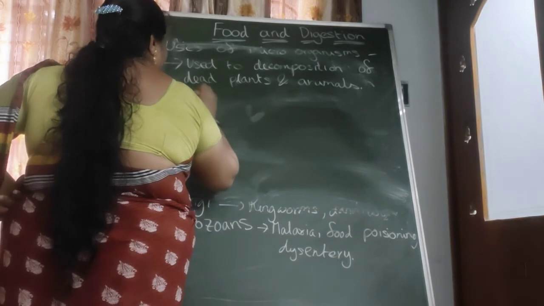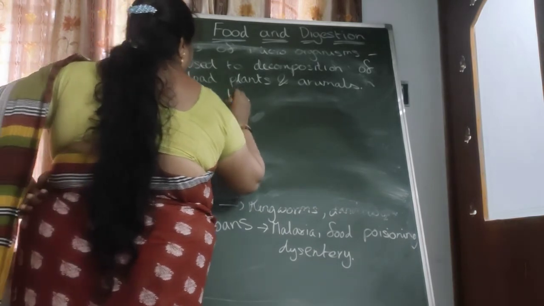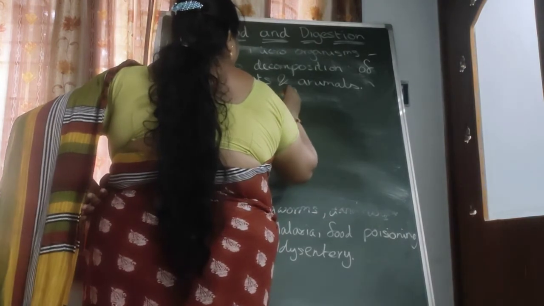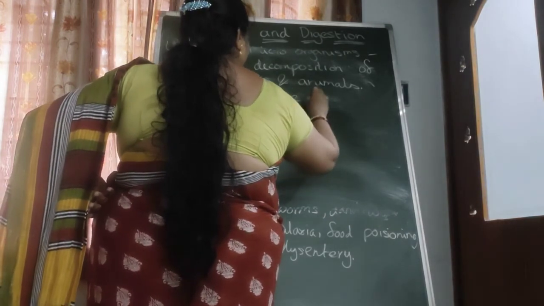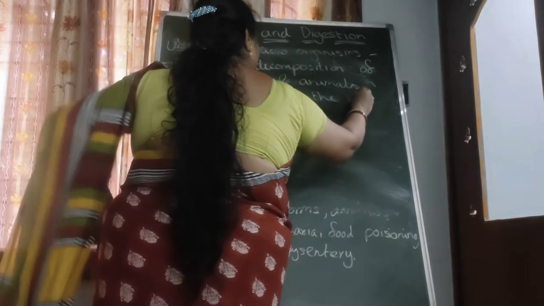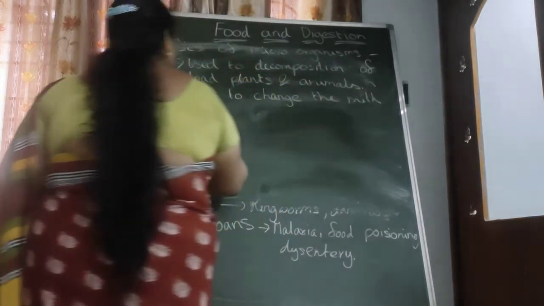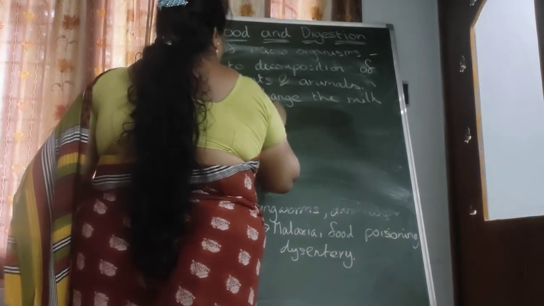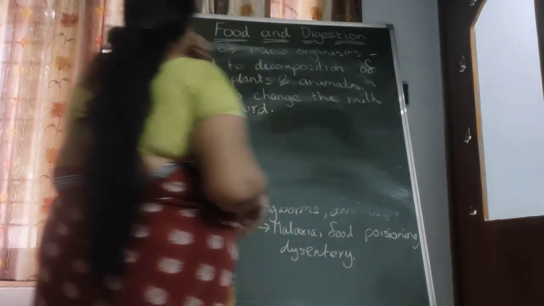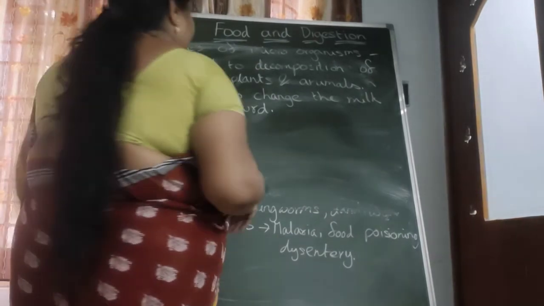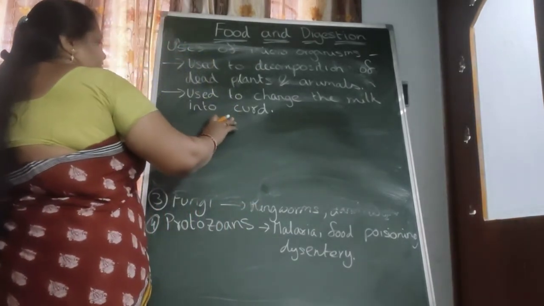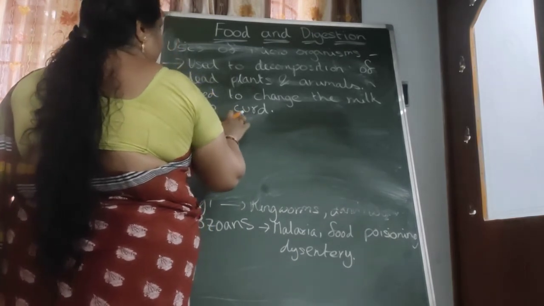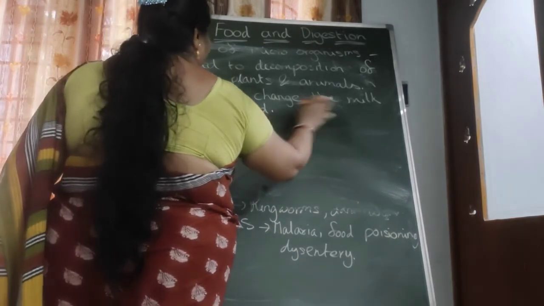Next, used to change the milk into curd. For preparing curd, microorganisms are very useful. These microorganisms are called lactobacillus. Lactobacillus microorganisms are used for preparing the curd from the milk.